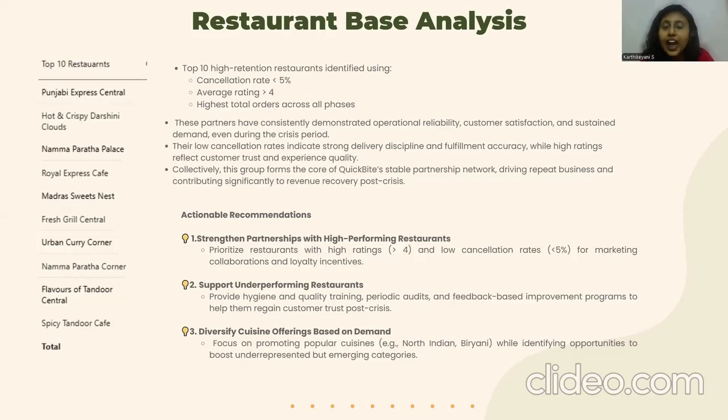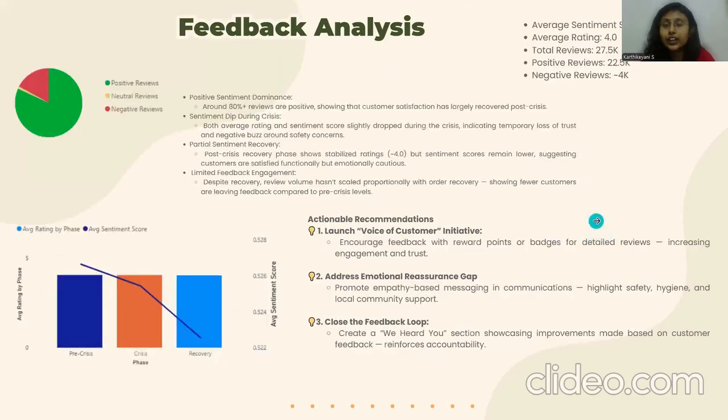The second suggestion, we need to support underperforming restaurants as well. We need to provide hygiene and quality training and conduct periodic audits, and we need to conduct feedback based improvement programs for them to help them regain their customer base after the crisis period. The third suggestion, we need to diversify cuisine offerings based on demand and trend. We need to focus on promoting unpopular cuisines based on the trend.